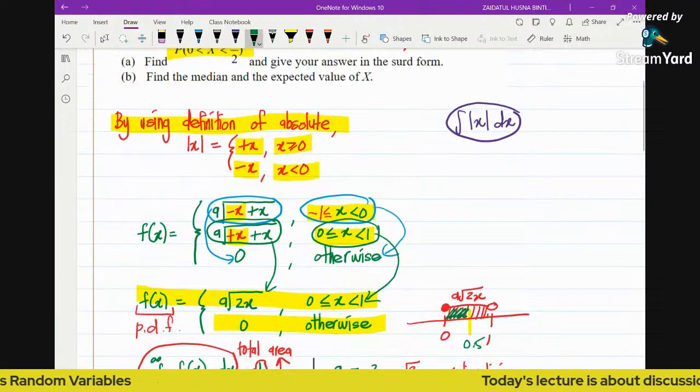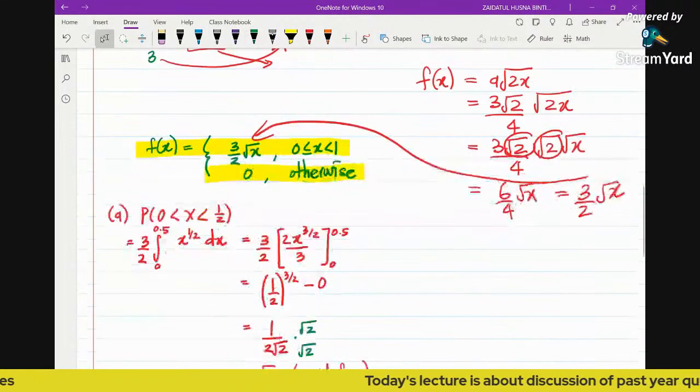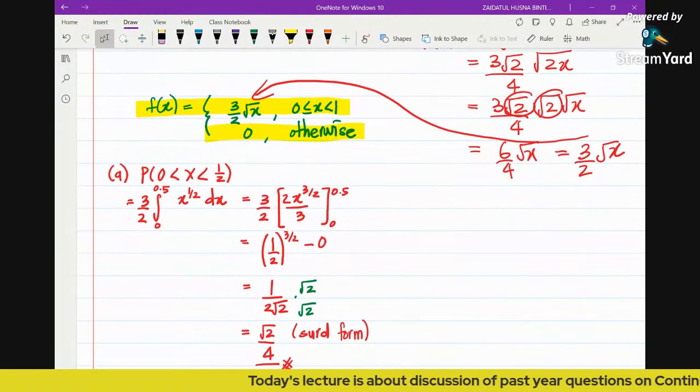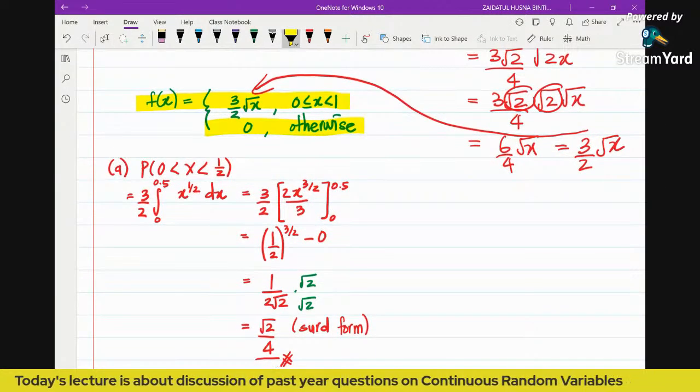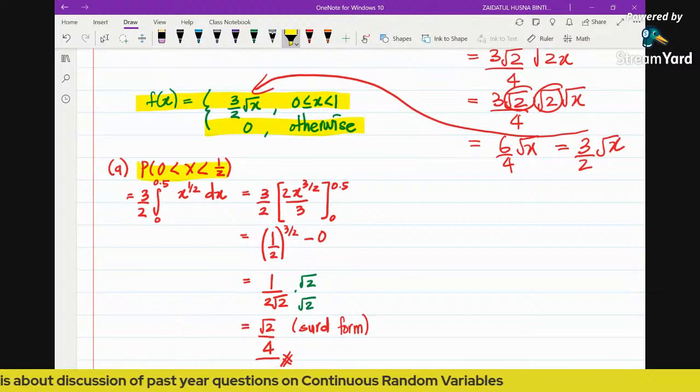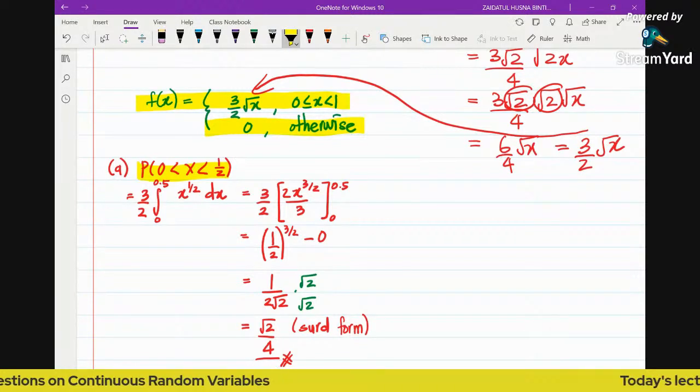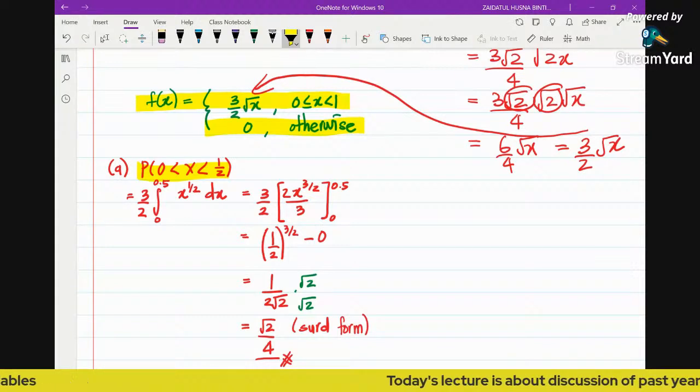Because we only have the PDF, we just integrate. The question says find the probability of x greater than 0, less than half, so it's about finding the area below the graph from 0 to half. So what do we do? We bring down the PDF.